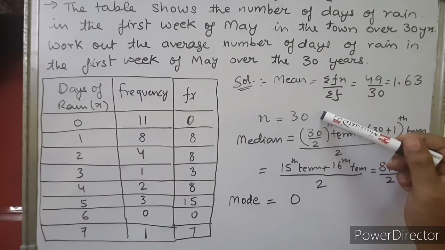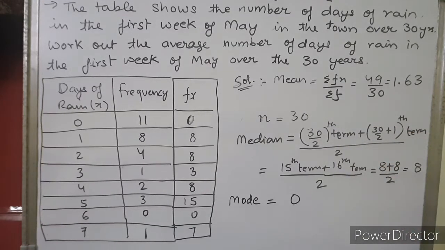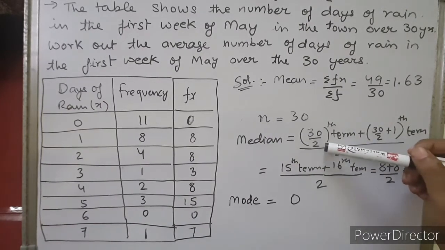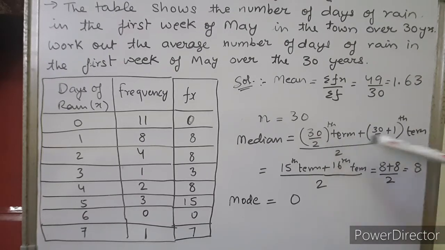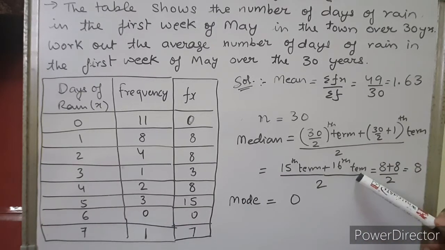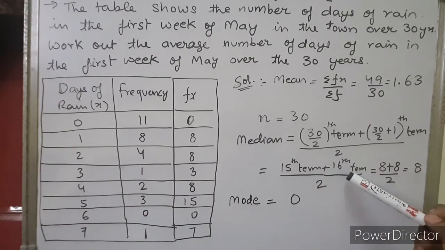Mid value of 30. So when the number of days or number of years is even, we get two mid values. The mid values will be the 30 by 2th term and the 30 by 2 plus 1th term. That means the 15th year and the 16th year. So we take the sum of the 15th and 16th terms upon 2, which means we are taking the average of both the terms. So if you calculate the 15th and 16th term, see the value of the 15th and 16th term.